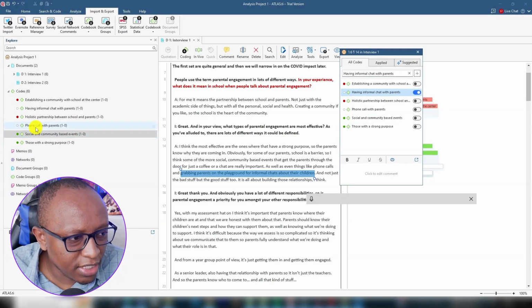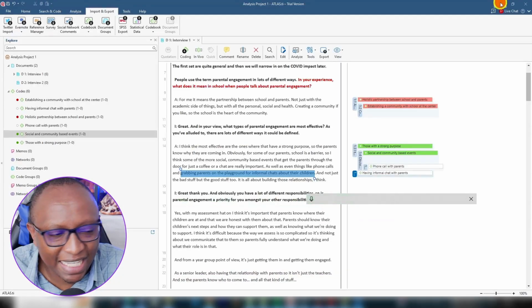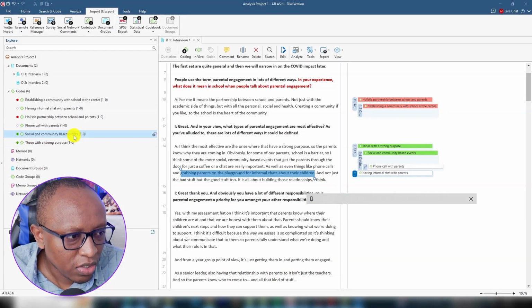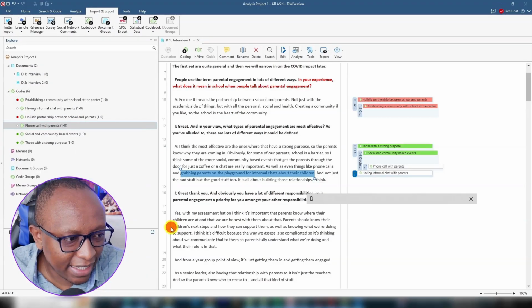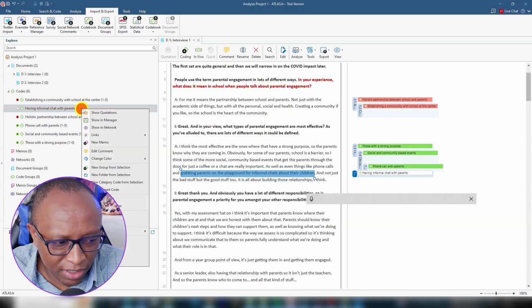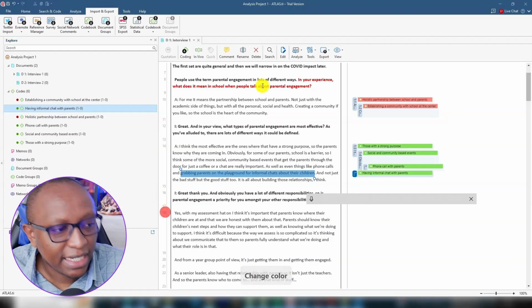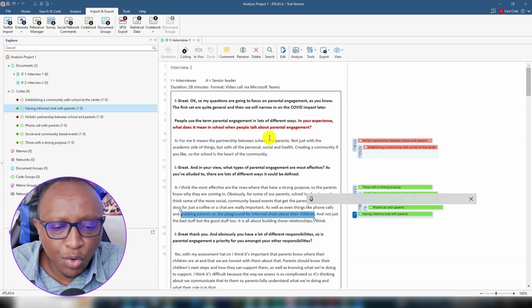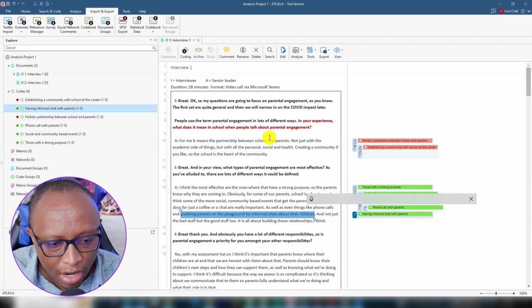Remember, all these belong to the second question, so the color code is light green. So social community based events are done. Phone call with parents, of course, so change color light green, and then having informal chats with parents, I'm going to put another light green. Now I want to go and do another batch of codes for the second interview, and then we're going to see how we combine these to form themes.